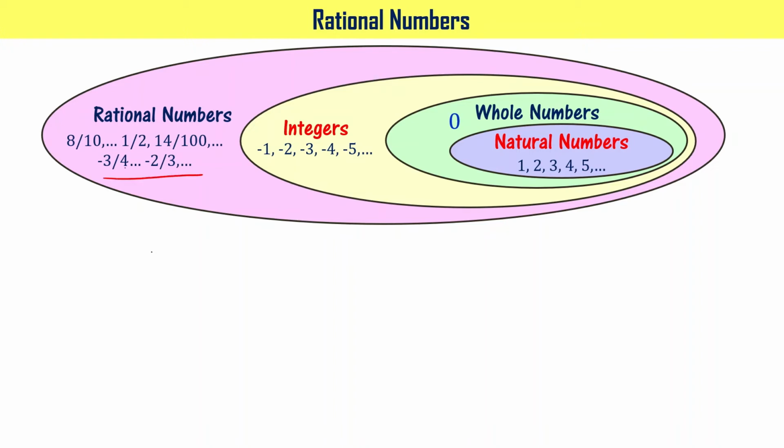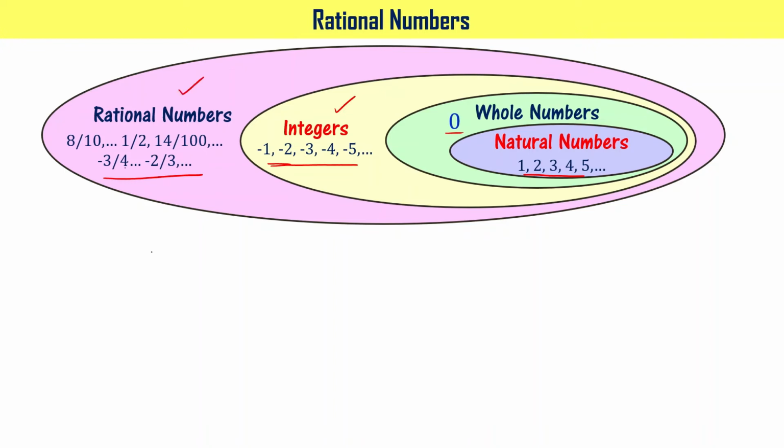Whatever numbers we have written here are rational numbers, right? When you look at this, we know that natural numbers and 0 together are whole numbers. Whole numbers and negative numbers like minus 1, minus 2, minus 3 and so on, including all that, are called integers, right? Why are we writing rational numbers like this?